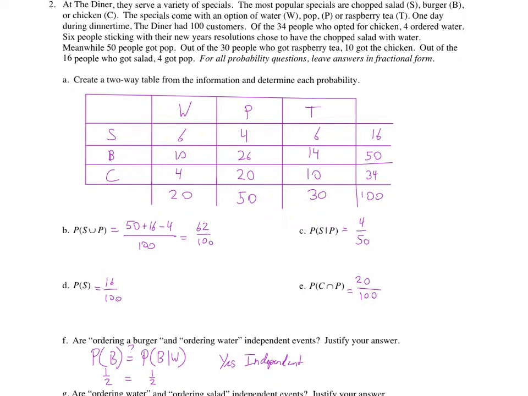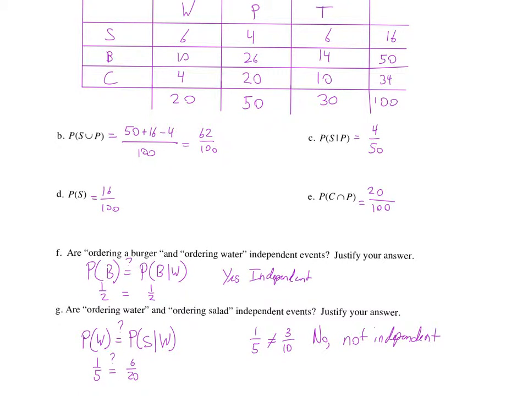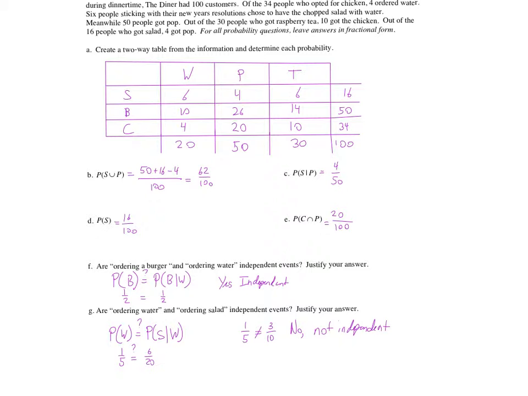So let's take a look at the other situation. Are ordering water and ordering salad independent events? So does this impact our ability to predict the probability and likelihood? If we have the probability of someone ordering water, would we predict the probability to be equal for those who ordered salad given water? So you can see the work here. Let's just check it from the table.